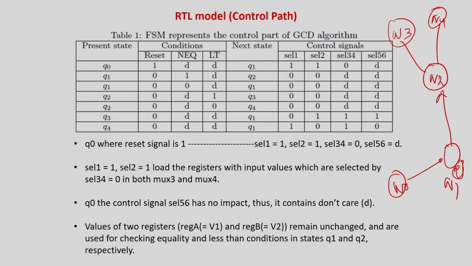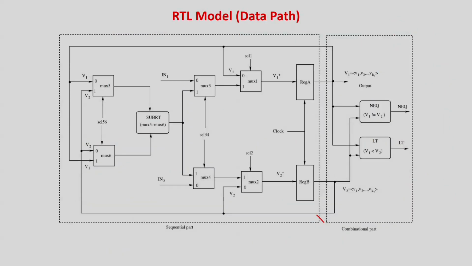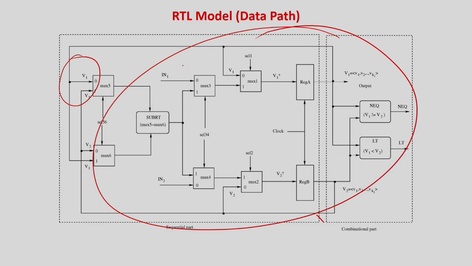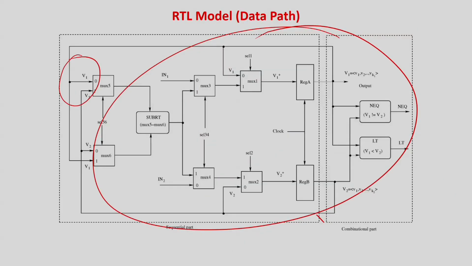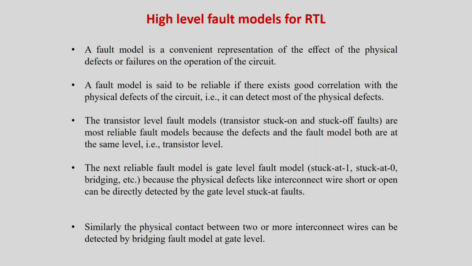The important part is, you have to understand that this one is a very simple hardware. If you try to implement it as a circuit, some 10 or 20 gates will be involved, irrespective of the bit size of V1 and V2. Say V1 is 128 bit, 256 bit. The circuit of this data path will be changing entirely, because it requires a subtractor of high bits, a comparator of high bits, a less than equal to comparator of higher bit orders. But irrespective of the bit size, these two tables, the control path, will always be the same, maybe 10 or 20 gates. So testing this controller is not at all a concern for an embedded system. Mainly I will be looking at testing the high level data path. So I have to do it at a higher level of abstraction.